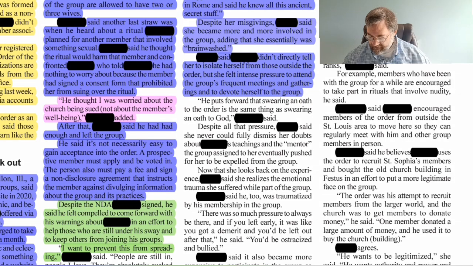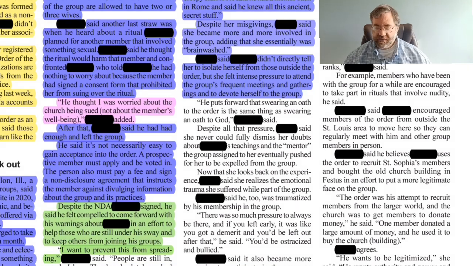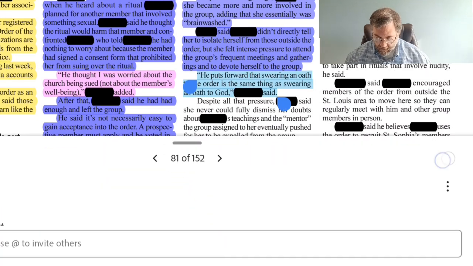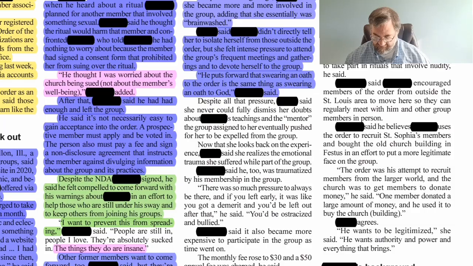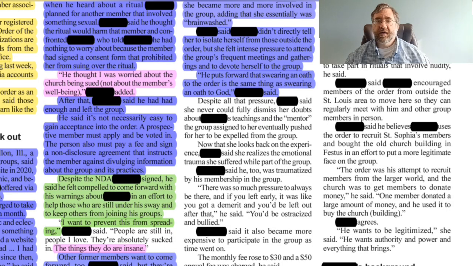He puts forward that swearing an oath to the order is the same thing as swearing an oath to God, Blank said. Again, this is a personal experience, so we'll highlight that in blue. Despite all that pressure, Blank said she never could fully dismiss her doubts about Blank's teaching, and the mentor the group assigned her eventually pushed for her to be expelled from the group. Again, this is personal experience, so we'll highlight that in blue.